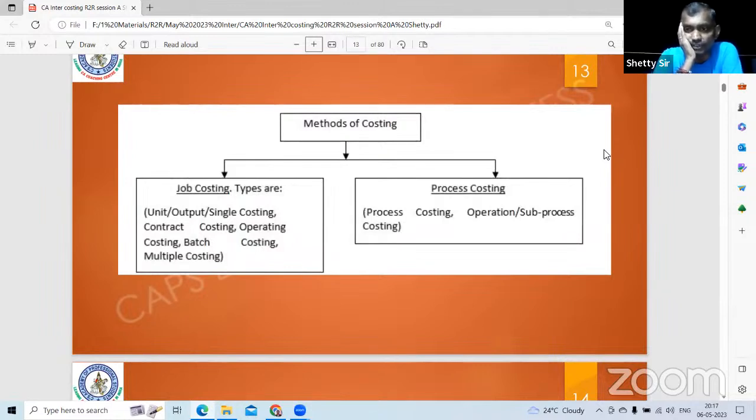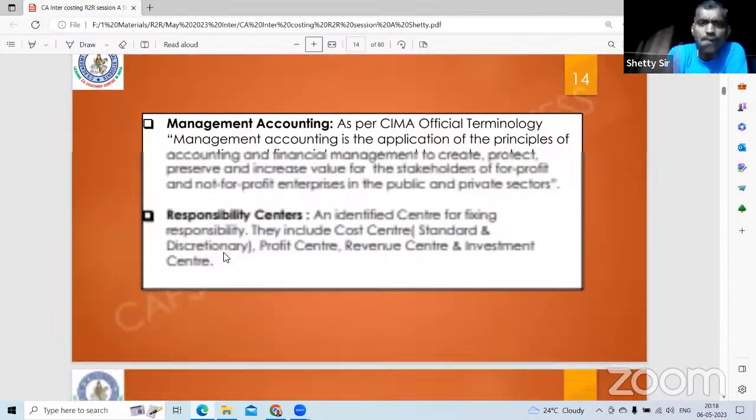Methods of costing, there are only two methods of costing. Process costing, when a product passes through a process. Yarn, fabric, garment; milk, butter, buttermilk, then ghee, there is a process. Output of one process will become input of another process. Everything else is job costing. So the types can be your entire syllabus. Process costing with operation costing, they come under process costing. Everything else is job costing. Unit costing, single costing, contract costing, service costing, everything comes under job costing.